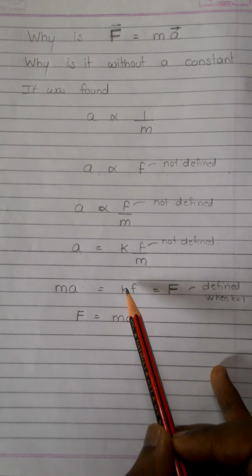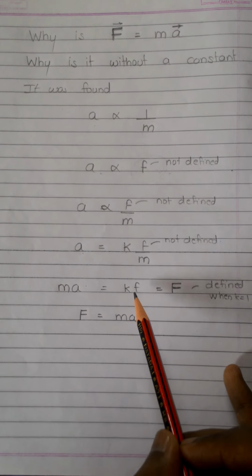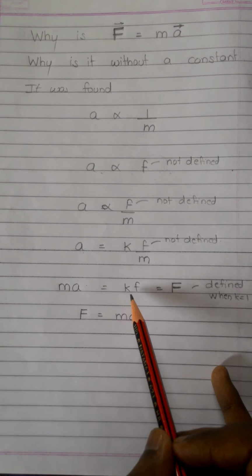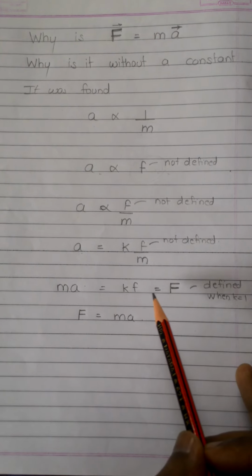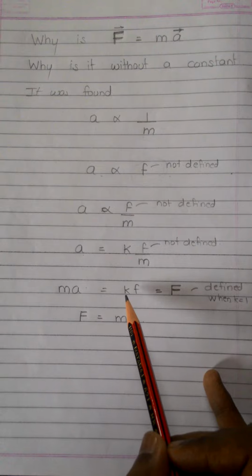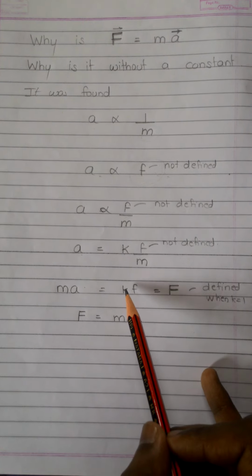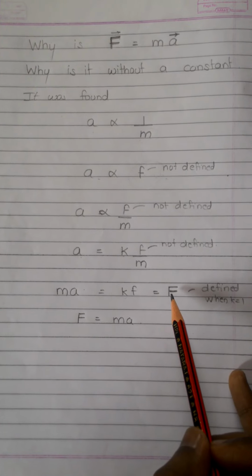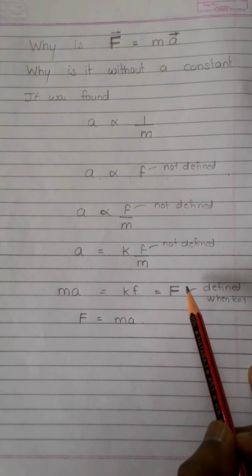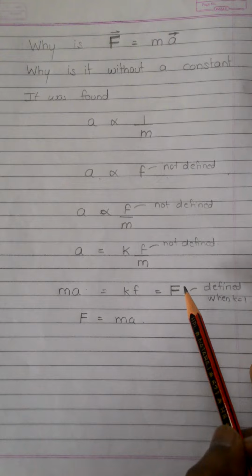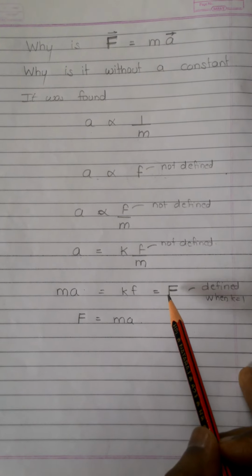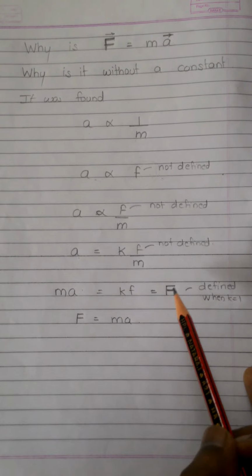We defined this by taking k equal to 1. So k into F, where k is equal to 1, becomes F, the capital F, when we know actually what this thing is. The force is now defined.